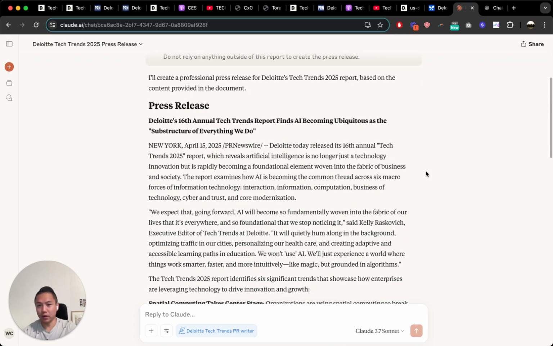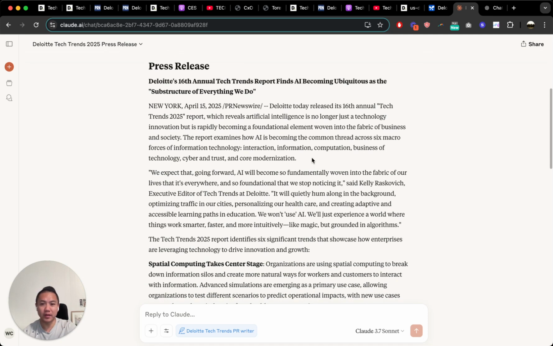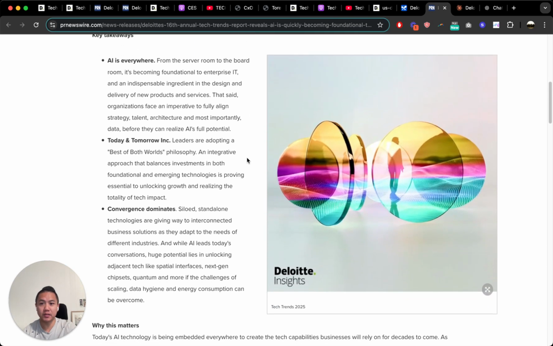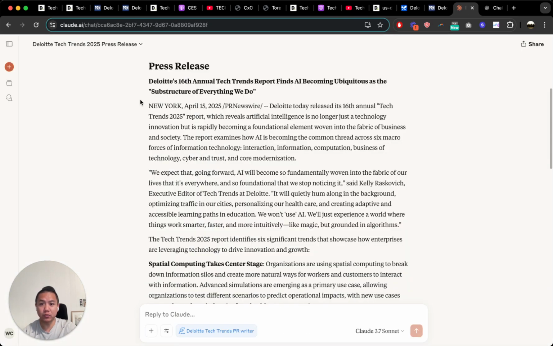Now, if I were a lot more familiar with how we do these, if I actually worked for Deloitte, then I would know what specific things to call out here. But it's pretty close, I think, in a lot of ways to what the actual press release they put out was. Okay. So if you look at this, we're going to have key takeaways right off the bat.